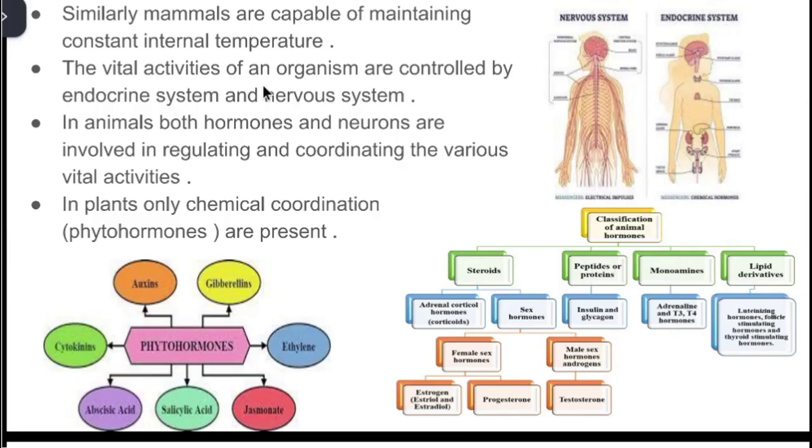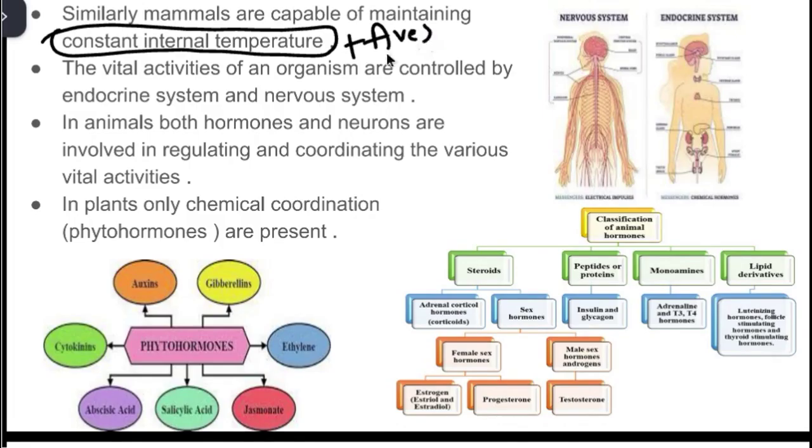So just like we learned that humans maintain oxygen balance through homeostasis, mammals also undergo different types of balances, right? For example, take the body's internal temperature. This is the most featured character of a mammal, and as well as of birds also. So both mammals and aves have a unique feature: they are capable of maintaining a constant internal temperature in their body.